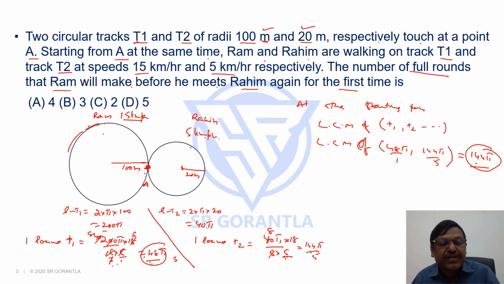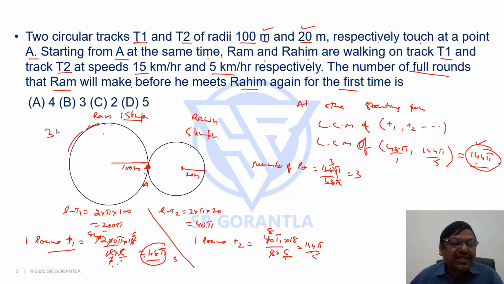To complete one round, it takes 48 pi seconds, and in 144 pi seconds, how many rounds will he complete? The total time is 144 pi, and for one round he takes 48 pi, so 144 pi by 48 pi is 3. So Ram will be completing 3 rounds by the time they meet.